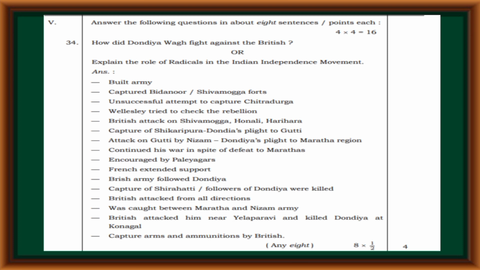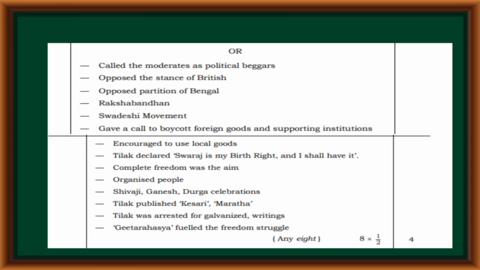Explain the role of radicals in the Indian independence movement. Called the moderates political beggars, opposed the stance of the British, opposed the partition of Bengal. Rakhi Bandhan and the Swadeshi movement gave a call to boycott foreign goods and supporting institutions, and encouraged the use of local goods. Tilak declared, Swaraj is my birthright, I shall have it. Complete freedom was the aim. Organized people through Shivaji and Ganesha Durga celebrations. Tilak published Kesari and Maratha. Tilak was arrested for inflammatory writings. Gita Rahasya fueled the freedom struggle.